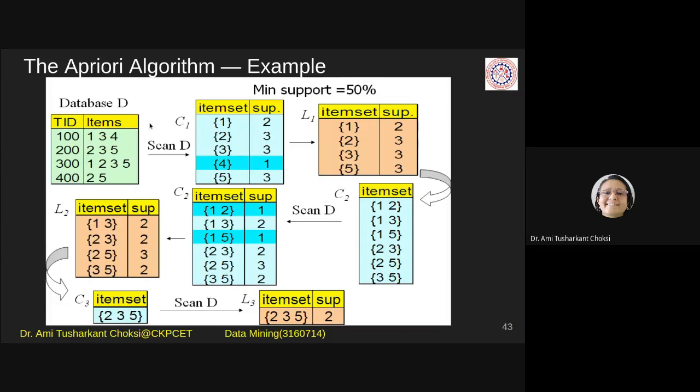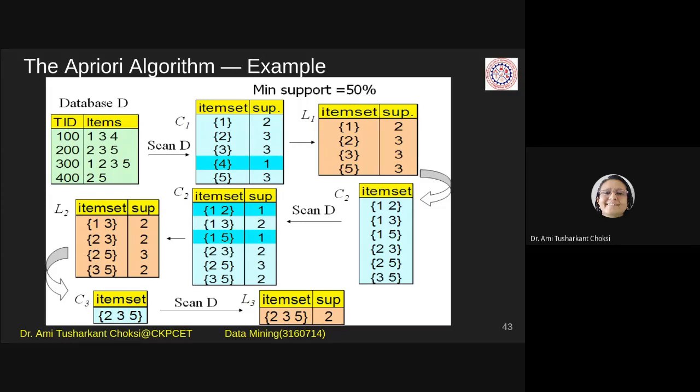And for items, in transaction 100 we have 1, 3, and 4. You are habitual of looking at items like bread, butter, cheese, wafer, kurkure, right? It is not always in the form of string items. It can be 1, 2, 3, 4.